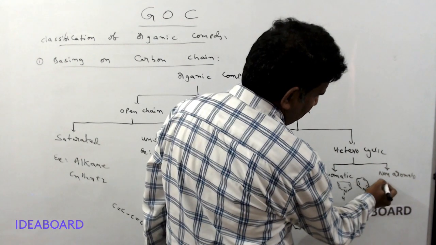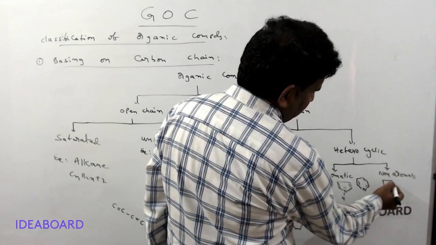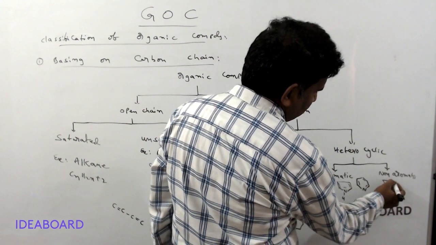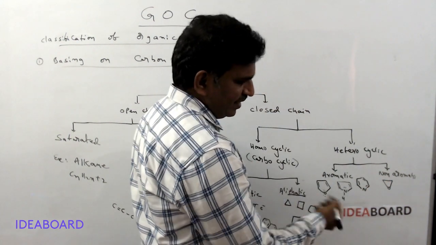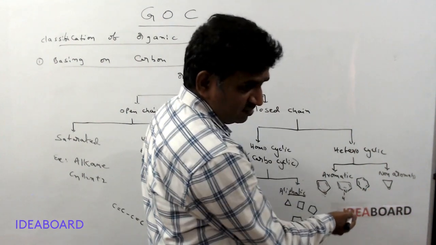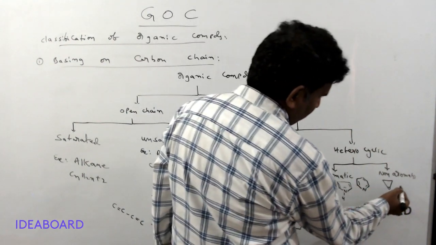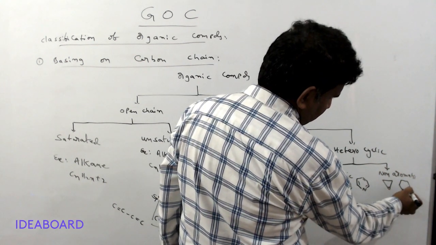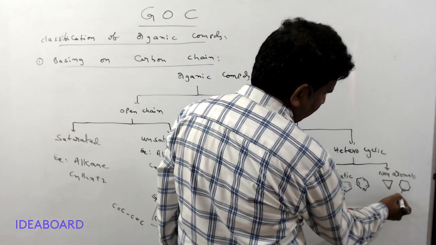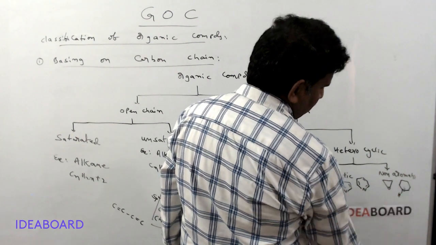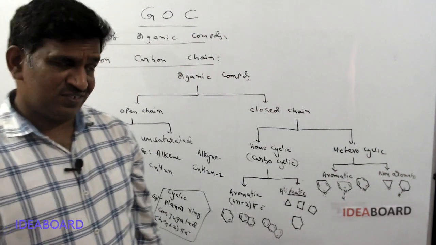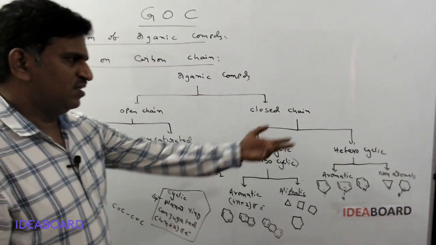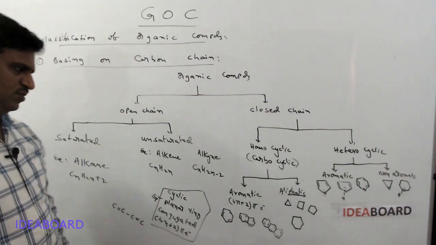Non-aromatic compounds. Here non-aromatic means one oxygen atom or other atoms are present in the cyclic ring. So this is called oxirane, the cyclic ether. This is the first cyclic ether. Then piperidine. Here nitrogen is present and contains a lone pair, with no pi bonds and no conjugation. That is called piperidine. So these are homocyclic and heterocyclic compounds.